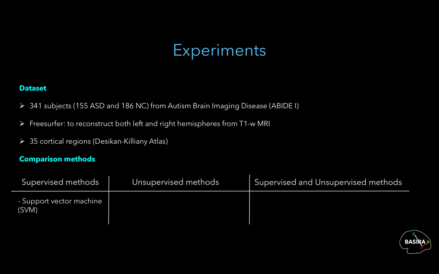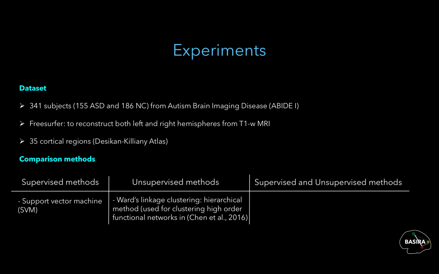The first one is the support vector machine, where a single SVM is learned using training connectomic features. The second method is a widely used hierarchical unsupervised clustering algorithm called Ward's linkage clustering. This method was previously used for clustering high-order functional networks for Alzheimer's disease diagnosis in Chen's paper at MICCAI 2016.